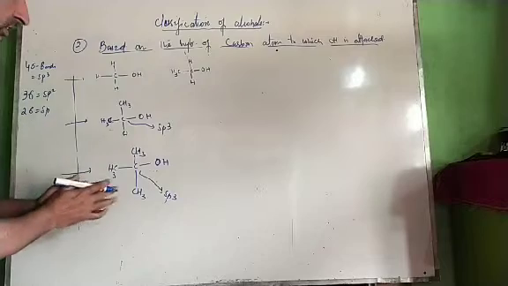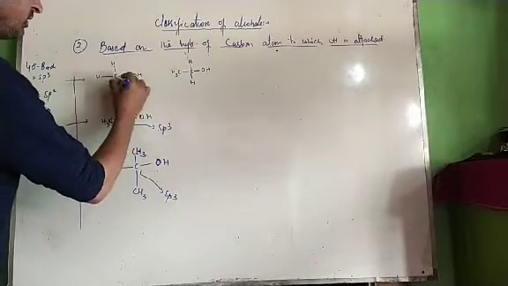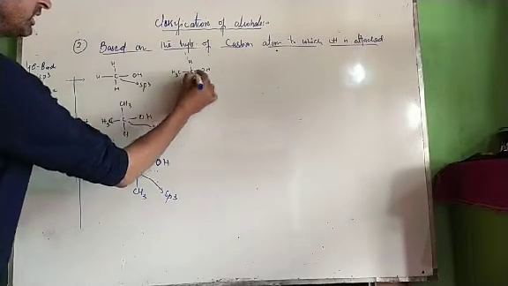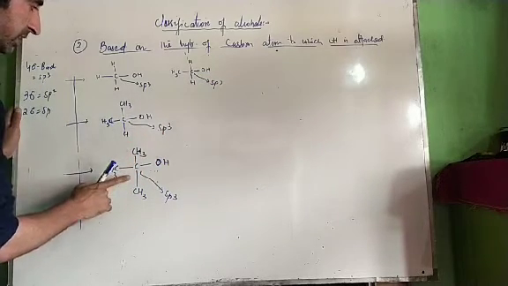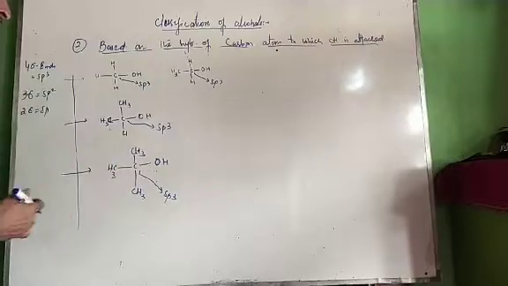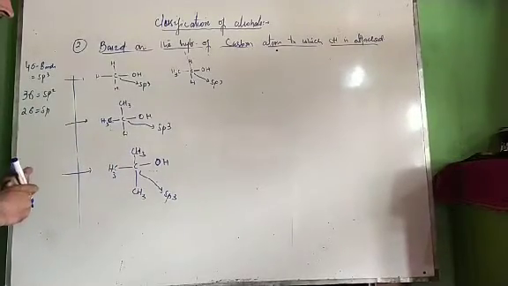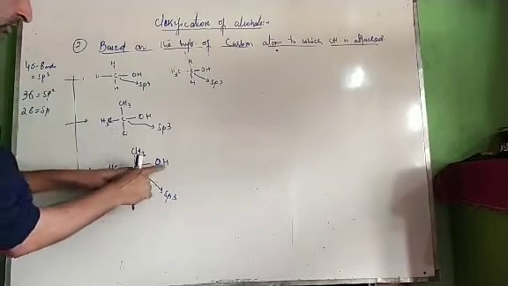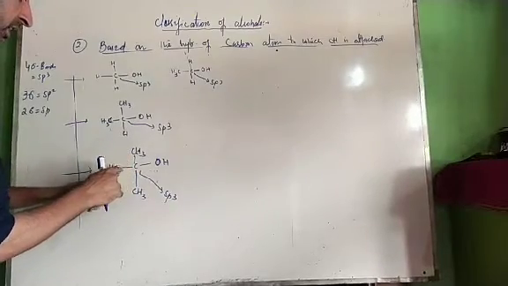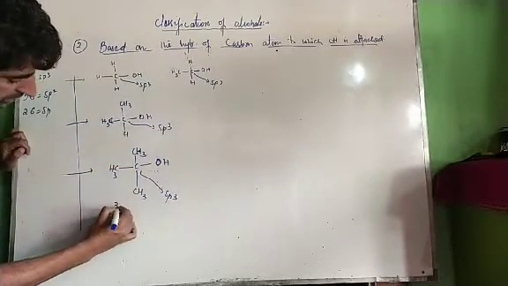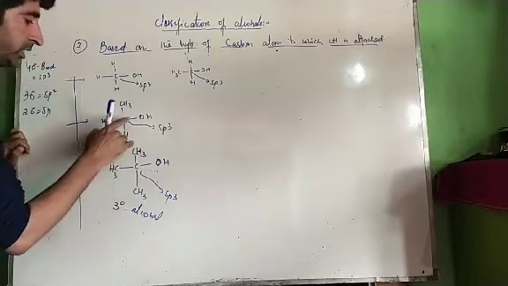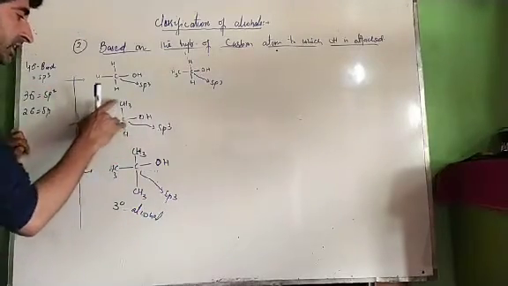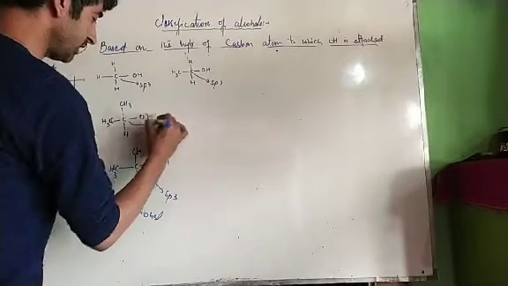Now where lies the difference? In this case OH is attached to a carbon directly attached to three other carbon atoms, it is a 3-degree alcohol, meaning tertiary alcohol. And where OH is attached to a carbon directly attached to two other carbons, it is a secondary alcohol.